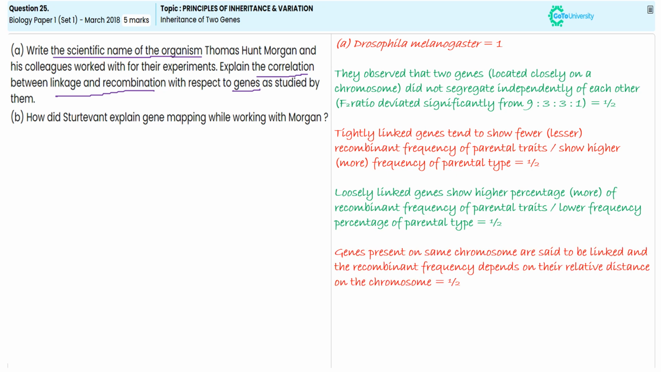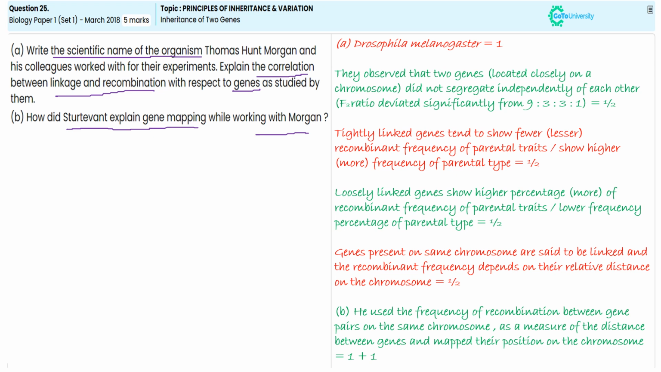In the second sub-question, they ask about Sturtevant, who explained gene mapping while working with Morgan. He used the frequency of recombination between gene pairs on the same chromosome as a measure of the distance between the genes and mapped their positions on the chromosome. This is helpful to understand the amount of recombination and parental combination inheritance. For this narration, you will get another 1 mark. In this way, we can satisfy the 5 mark demand of this particular question.